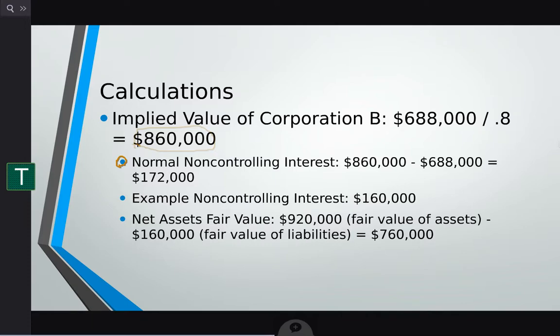Next, we have the normal non-controlling interest if we are not given the independently assumed amount. To find that, we would take the 100%, $860,000, subtract the purchase price to get $172,000. However, in this problem, we are told that the non-controlling interest is less than what it is assumed to be based off the purchase price. We are told that it is actually $160,000. Lastly, to calculate the net assets fair value, we take the fair value of the assets, $920,000, and subtract the fair value of the liabilities, $160,000, to get $760,000.